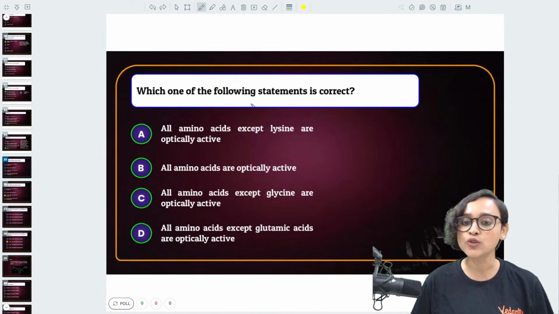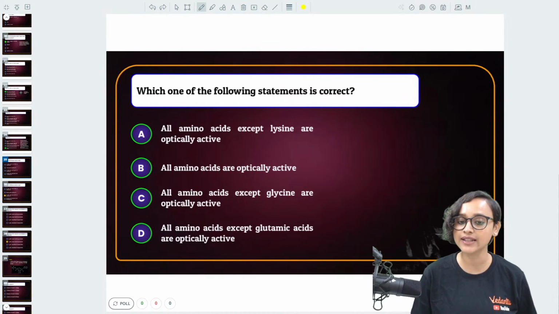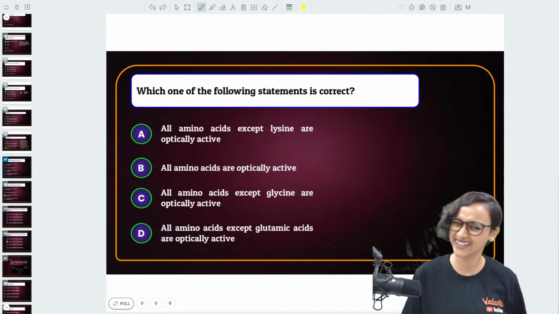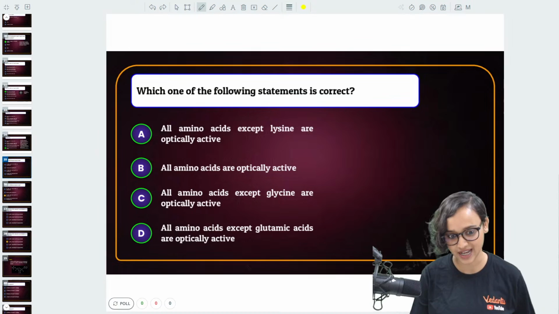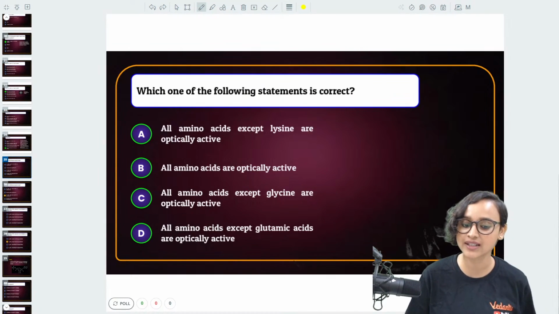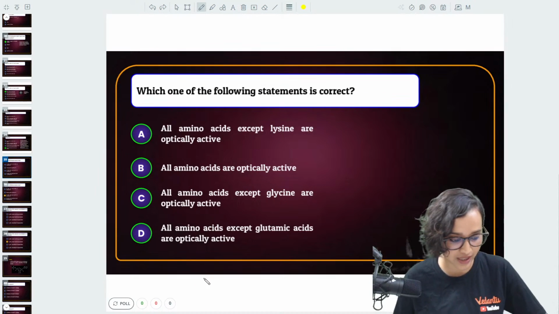Which one of the following statements is correct? All amino acids except lysine are optically active. All amino acids are optically active. Really? Are they? You tell me. All amino acids except glycine are optically active, or is it all amino acids except glutamic acid are optically active? You tell me, guys.